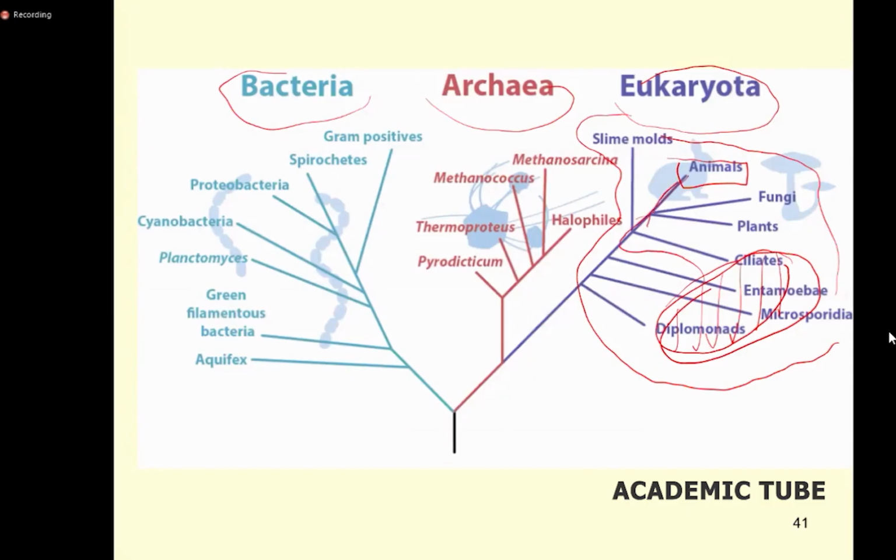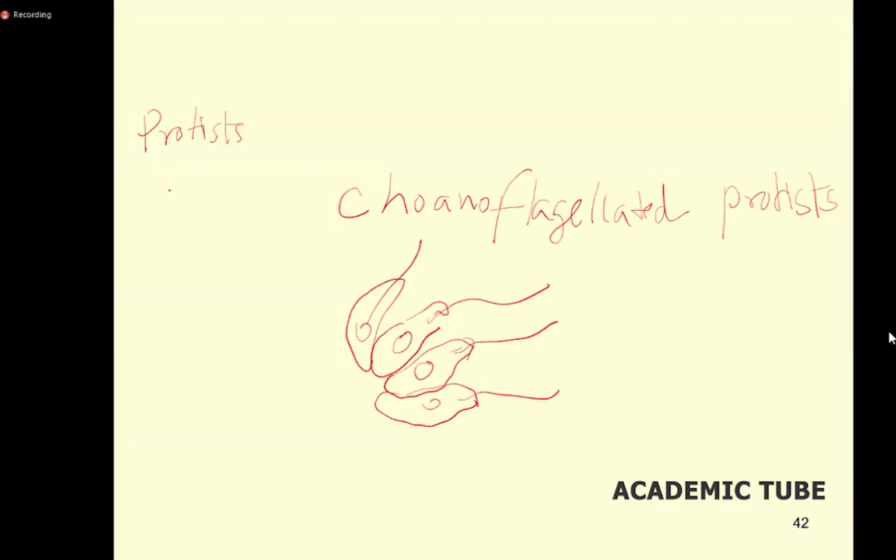Some of these protists have irregular-shaped bodies with a nucleus, and they can move using their cytoplasmic changes, which we call pseudopodia. They include amoeba or different varieties of amoeba.